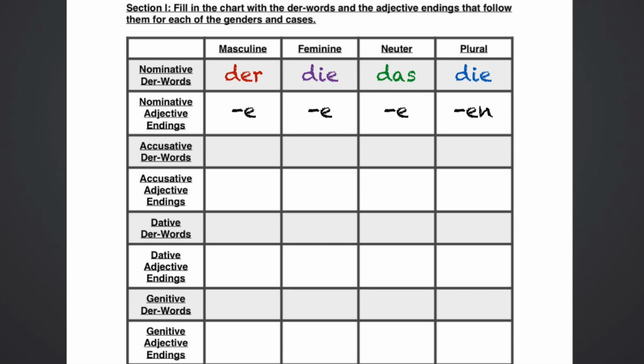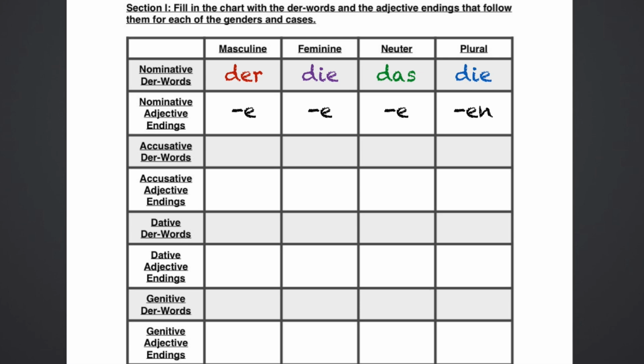Das kleine Kind ist klein. The small child is small. Or die kleinen Kinder sind klein. The small children are small. All of them are in the nominative case. All of them take e's except for the plural, and that one takes an en.